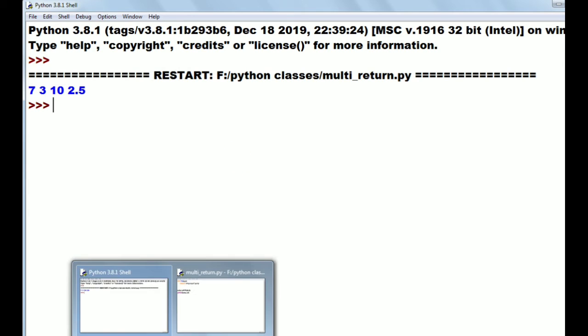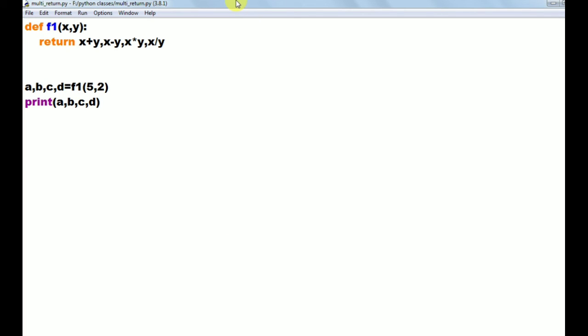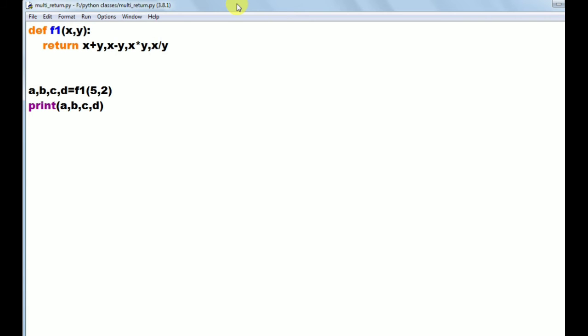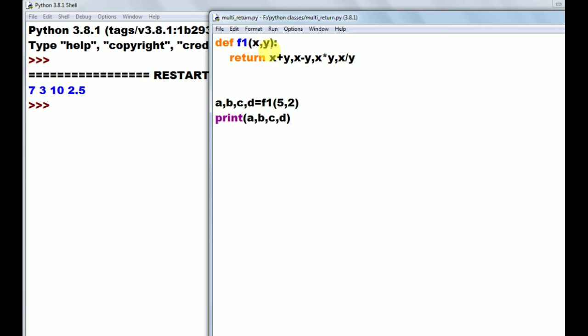Observe here. What this function is returning is the x plus y value, x minus y value, x into y value, x by y value. So here we are calling the function f1. The x value is taken as 5 and the y value is taken as 2. So 5 is the x value and 2 is the y value.